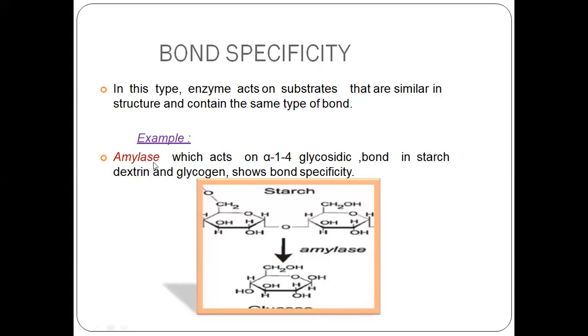So enzymes are very specific about the bond in carrying out chemical reactions. For example, amylase can hydrolyze the alpha 1,4 glycosidic bond in starch, dextrin, and glycogen. You can see the reaction below. This is the type of bond which can be cleaved only by amylase, or we can say that amylase can hydrolyze only this type of bond.